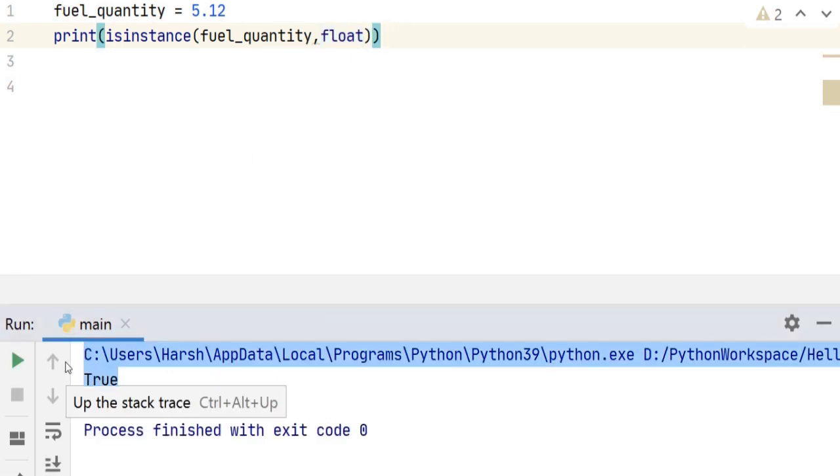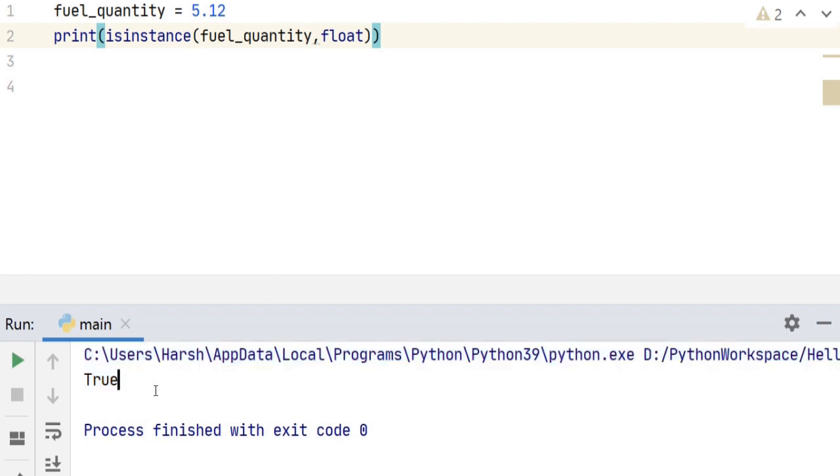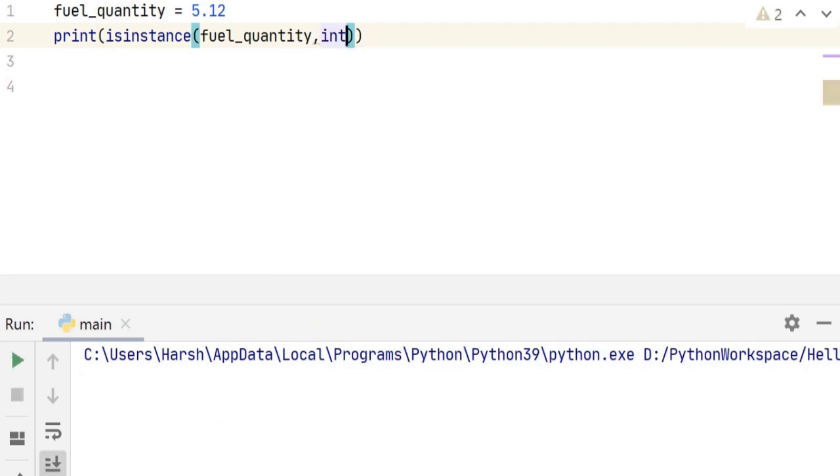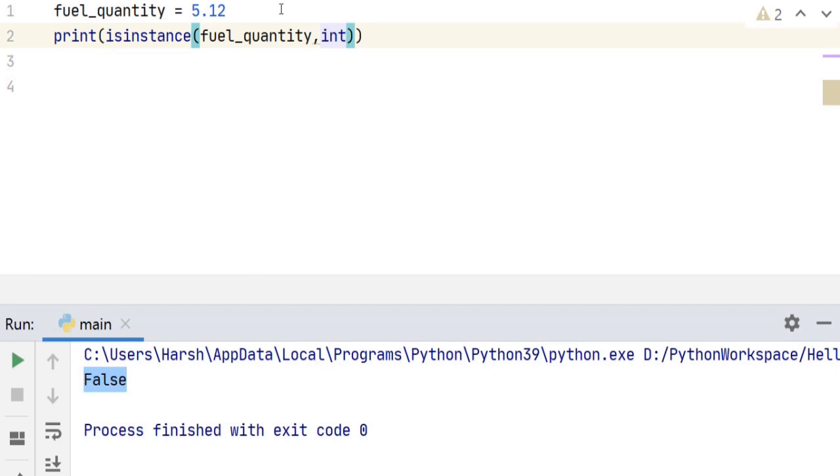It will give us a Boolean value which is true. Now it gives us a Boolean value depending on the condition. So here our variable fuel_quantity holds a float value and so it gives us true. Now if I go ahead and change the type here and say int, which is integer, and then run it, it will give us false. Why? Because 5.12 is float and it's not an integer. Cool, right?